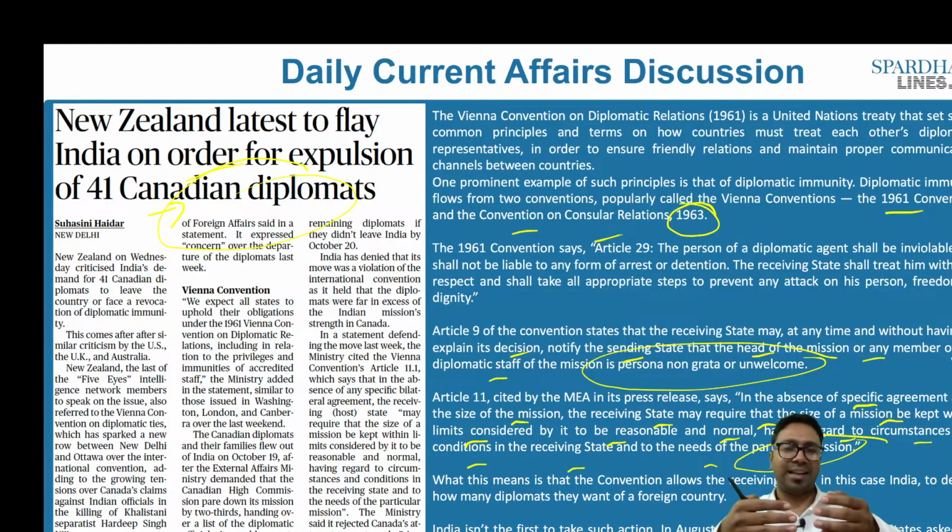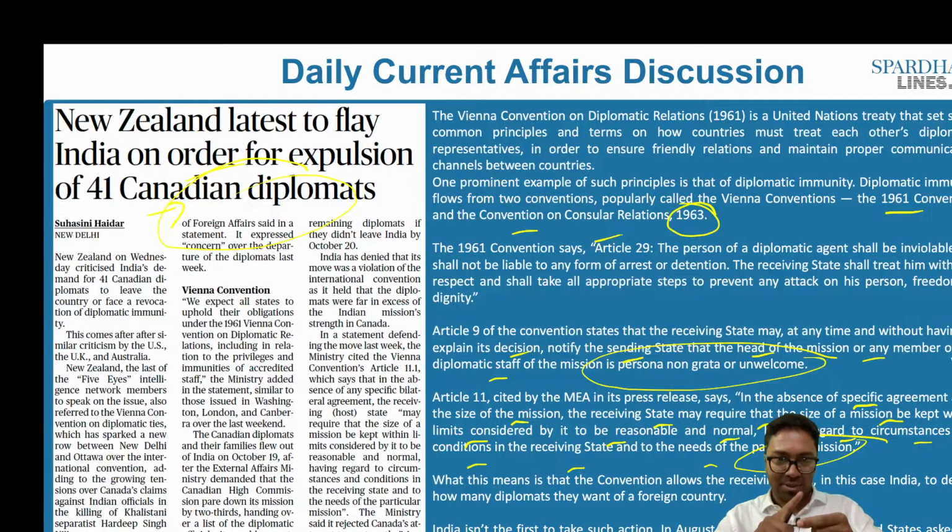Relations between India and Canada are not that great right now, and as a result India can impose restrictions, or any other country for that matter, where India can say only this many people can be employed in the embassy. These are the minimum people who can be employed in the embassy. Other sections of people are not required.